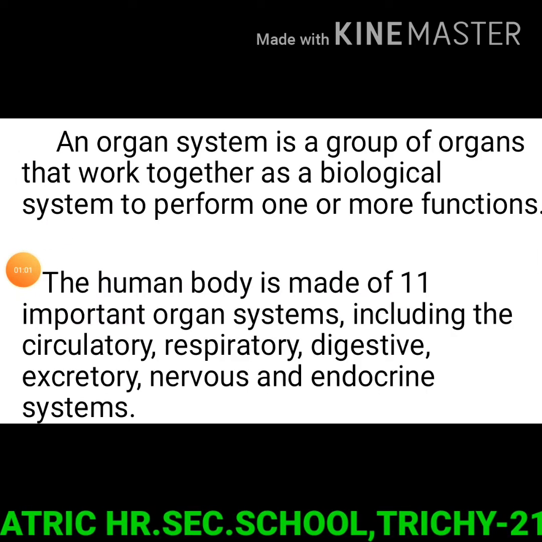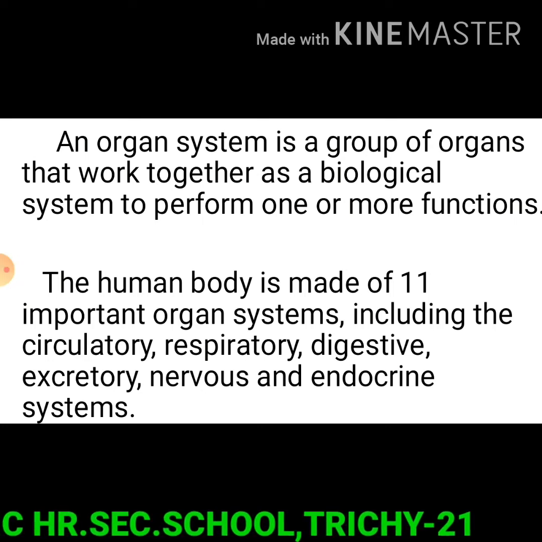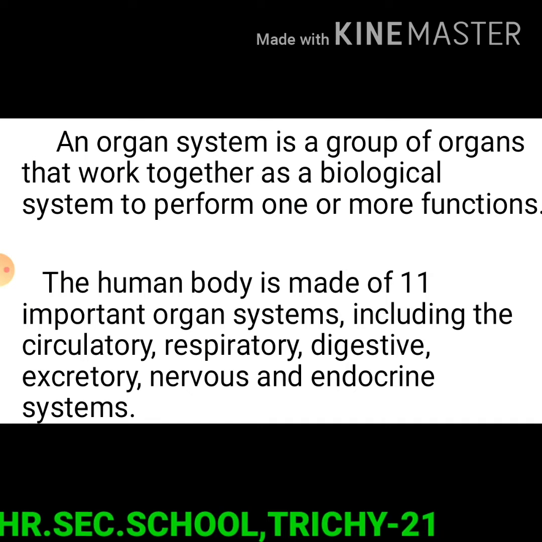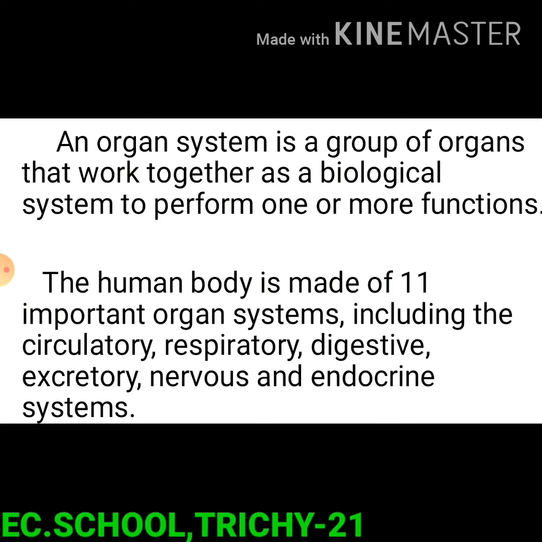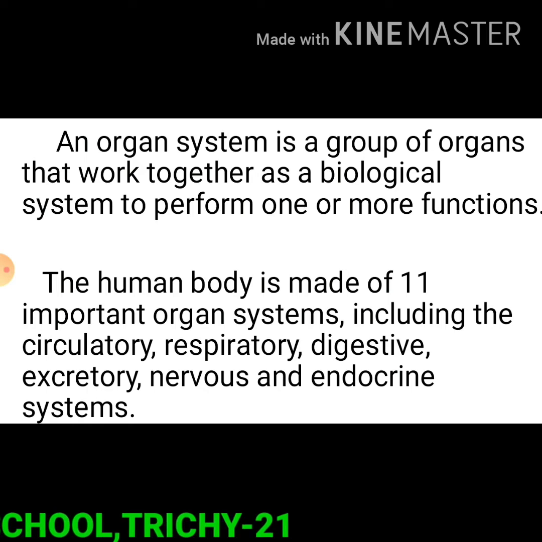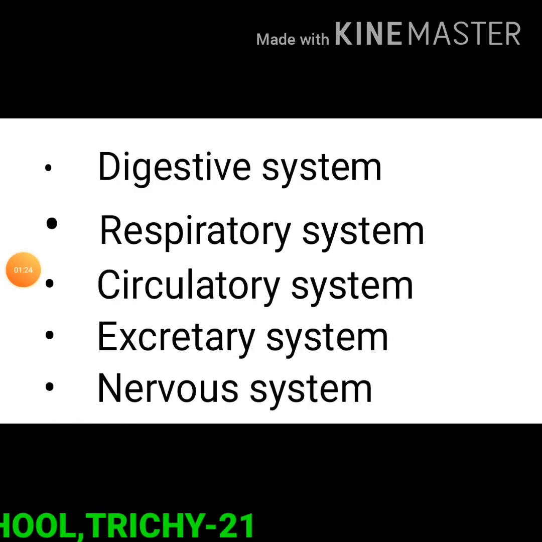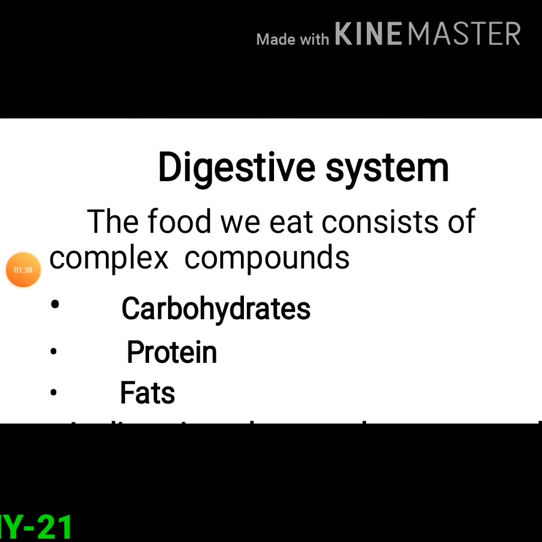An organ system is a group of organs that work together as a biological system to perform one or more functions. The human body is made of 11 important organ systems including the circulatory, respiratory, digestive, excretory, nervous and endocrine systems. In this lesson, we will learn about digestive system, respiratory system, circulatory system, excretory system and nervous system in our body and their functions. In this class, we learn about digestive system.